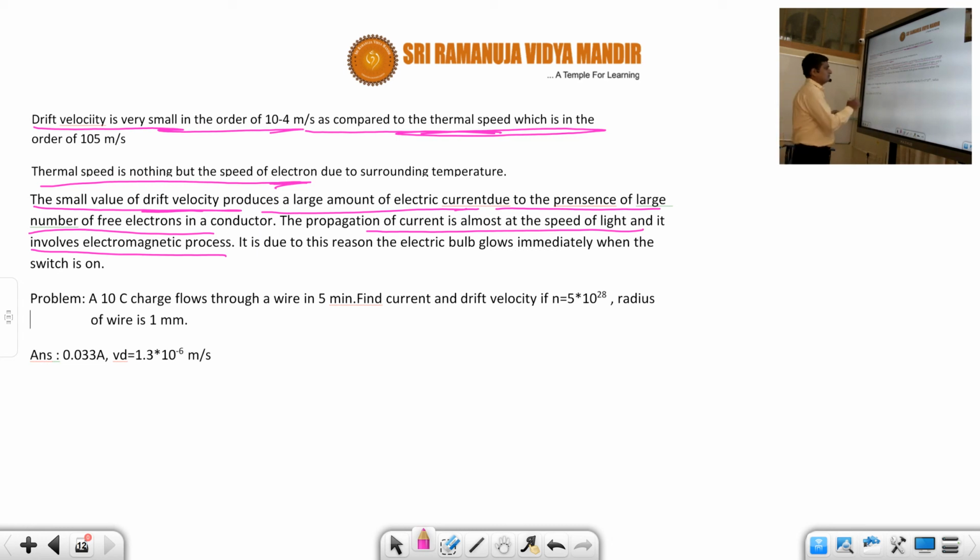And here is one problem which you can do afterwards. A very simple problem. A 10 coulomb charge flows through a wire in 5 minutes. Find the current and drift velocity. Okay, what is the current and what is the drift velocity? And here are the answers. You can verify it, students.